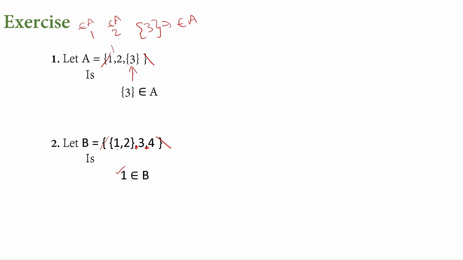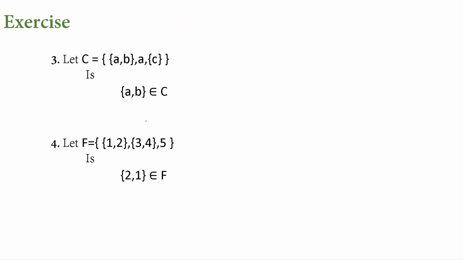This entire thing from the starting of this brace to the comma, that is 1 comma 2, this entire thing is a single element. We can't say again here 1 is the element. No, this entire thing is a single element for B, unless 3 is the next element and the 4 is the next one. But here what they have given, only 1. Only 1, we don't have it as an element here. So this is false. It is no. Hope with that you understood that. A comma B. See here, if we just ignore these two braces, this entire thing is there before the comma.